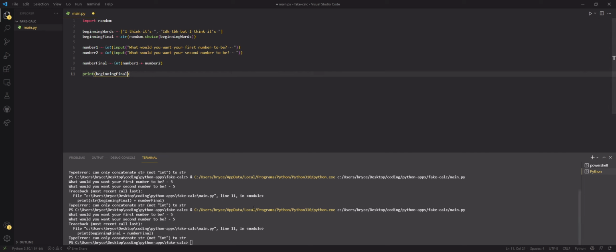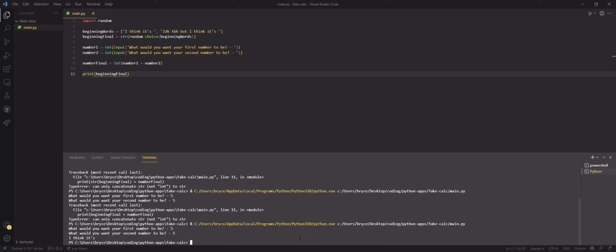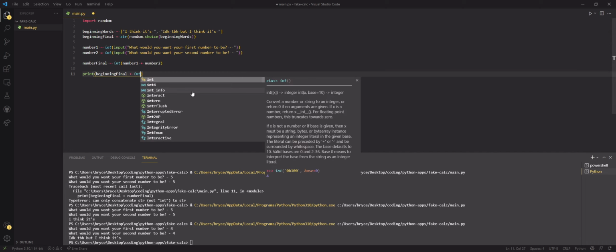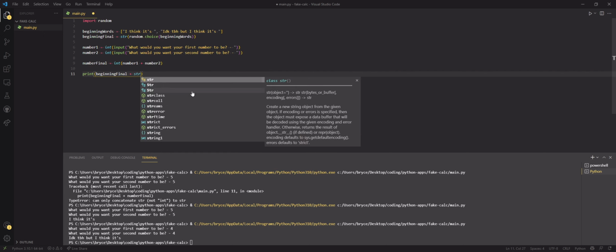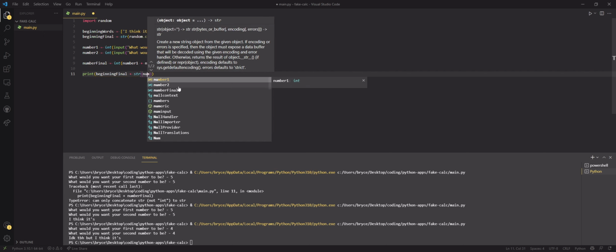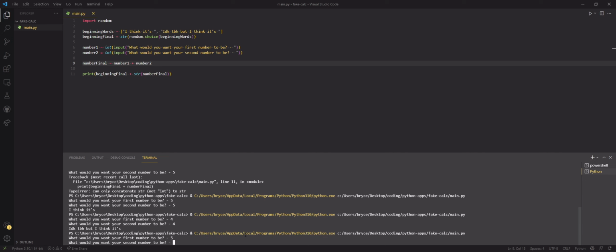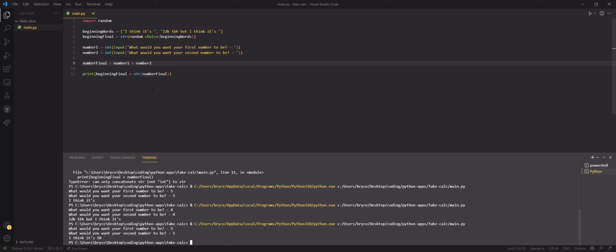Actually, let's see if this even prints. I think it is. Yeah. So it's randomly choosing. What if we turn this into a string? There we go. I did it. Oh, okay.